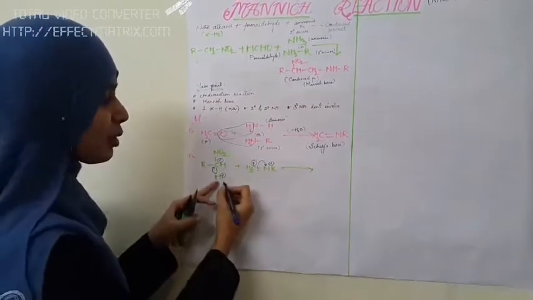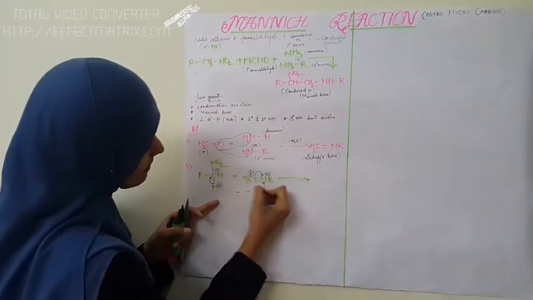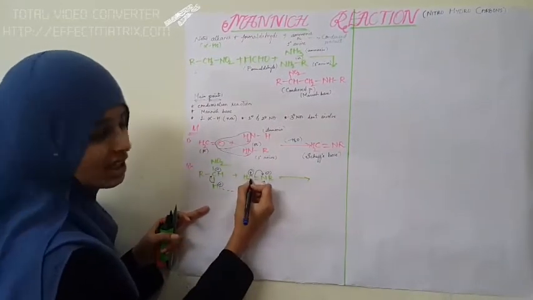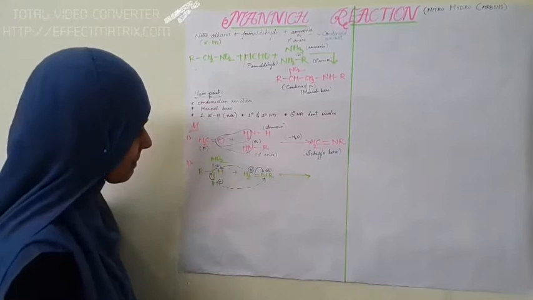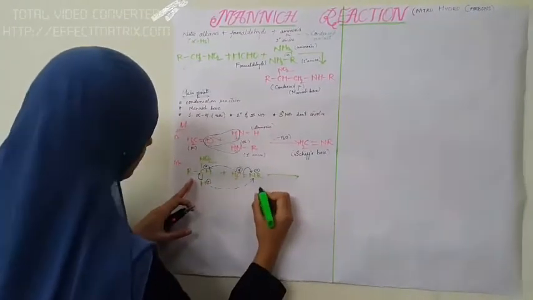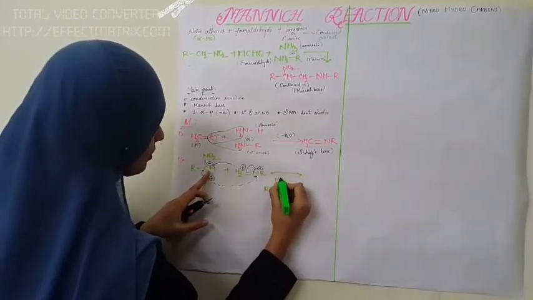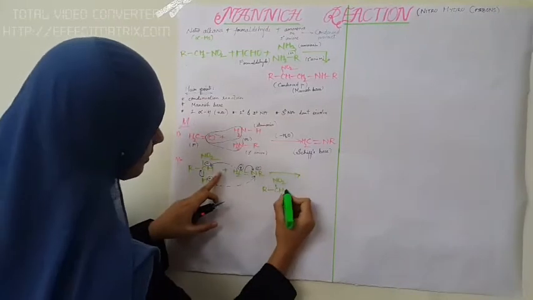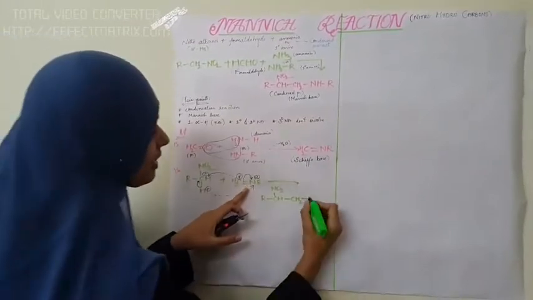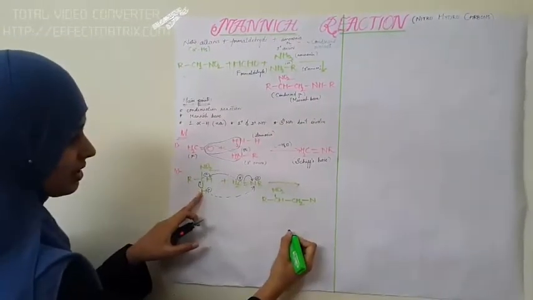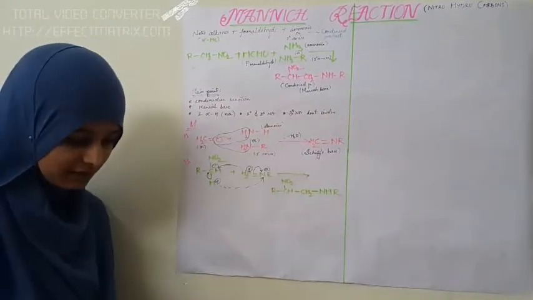Now what happens? This positively charged proton reaches this negatively charged nitrogen like this, and this positively charged carbon reaches the negatively charged carbon. Let's see what is formed. Here look, R as it is, CS, NO2, here CH2, single bond, as this bond is shifted here, single bond, and here this H comes here, H and R. So this is the product formed.